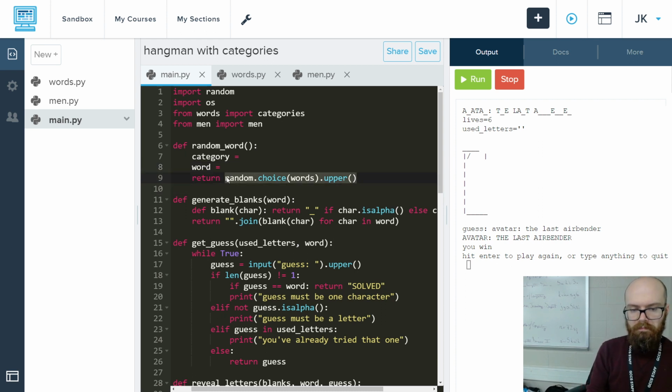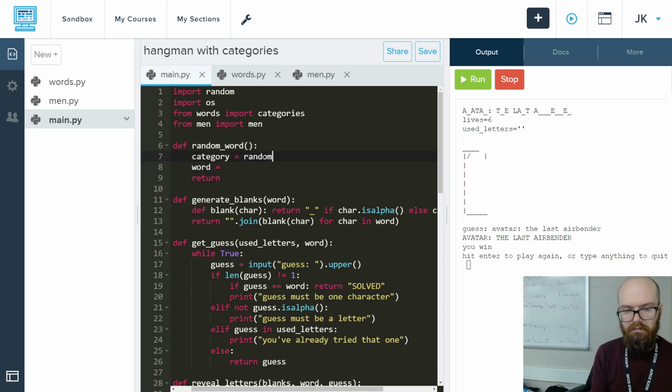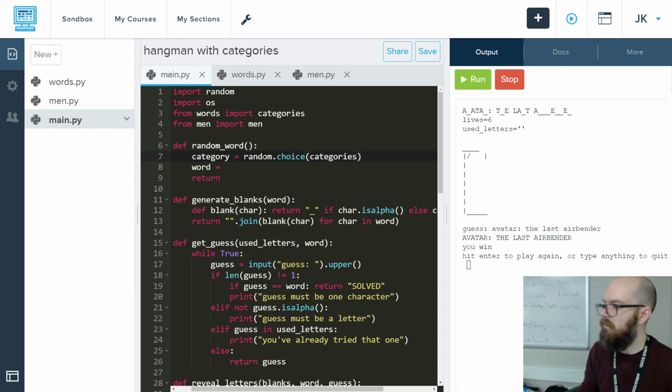So what are we going to do? We're going to say random.choice from categories. I don't know if that'll work. We might need one more step, because when you choose from a dictionary, it might not work the same way. We'll give it a try.